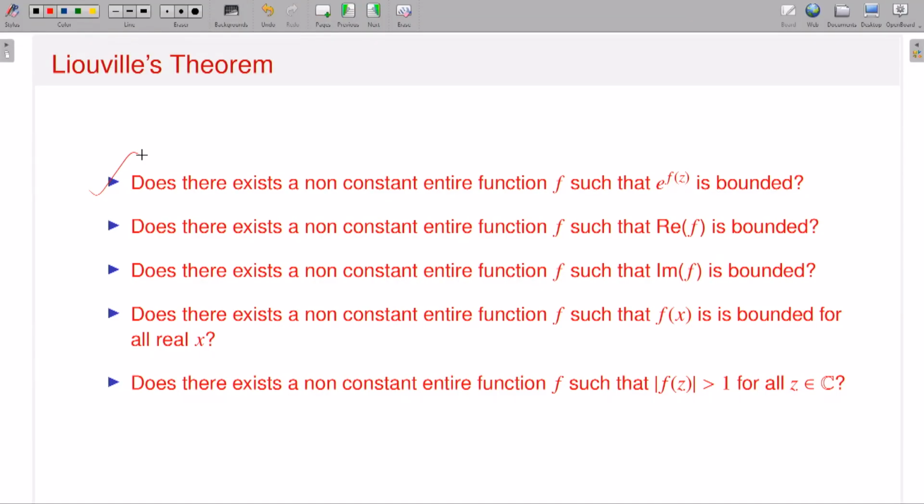Okay, so the question is, does there exist a non-constant entire function f such that e to the power f is bounded? So maybe the first intuition should be, let me just go with contradiction. That means suppose there exists a non-constant entire function f such that e to the power f is bounded, and using some kind of argument I will conclude that f is constant, which is a contradiction. So therefore my assumption is wrong, and therefore there does not exist any entire function f such that e to the power f is bounded.